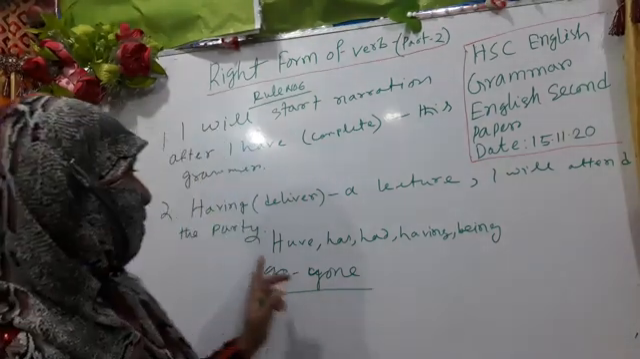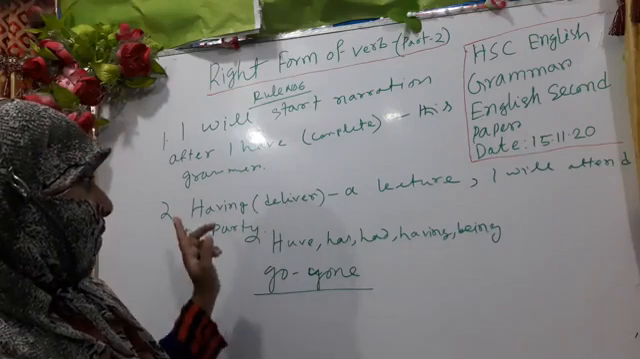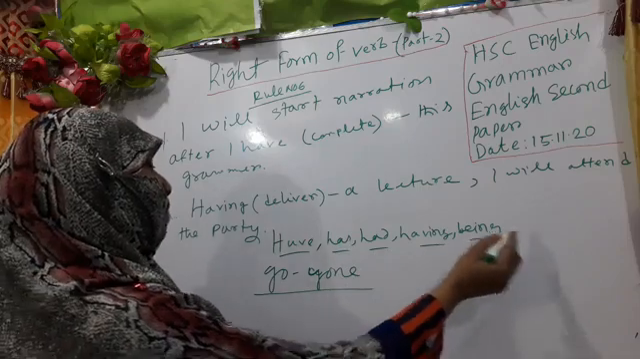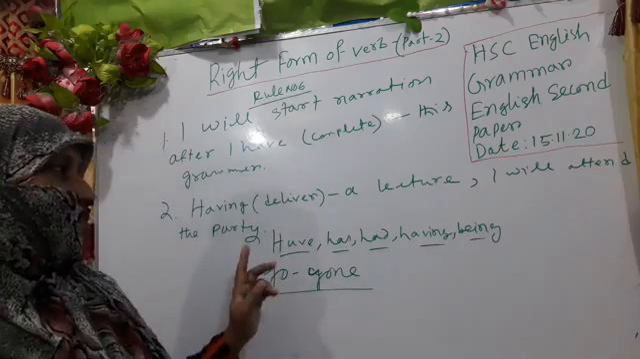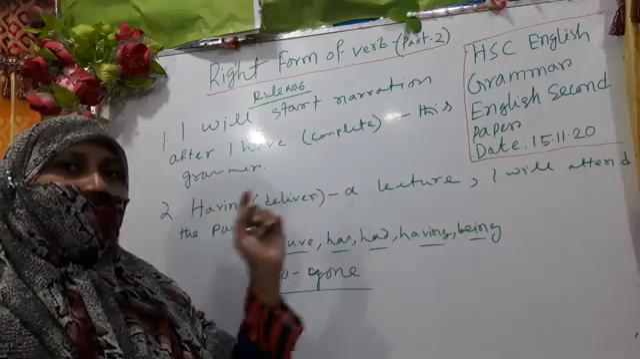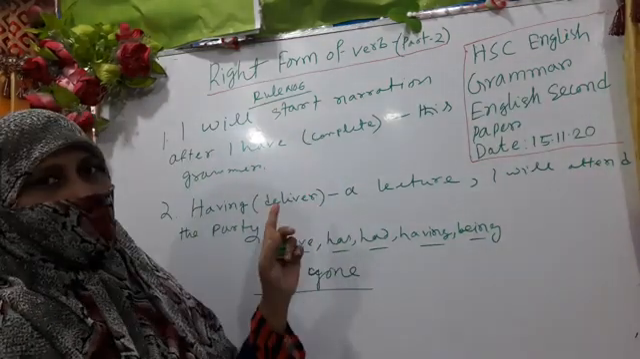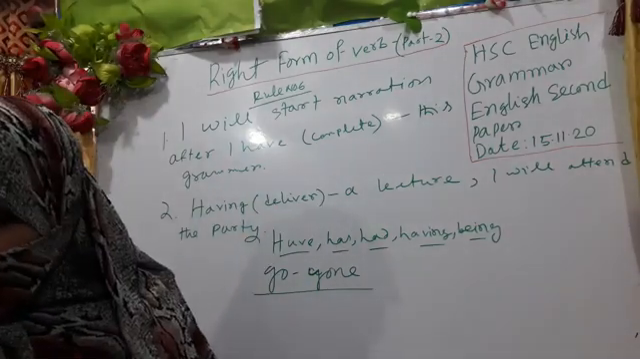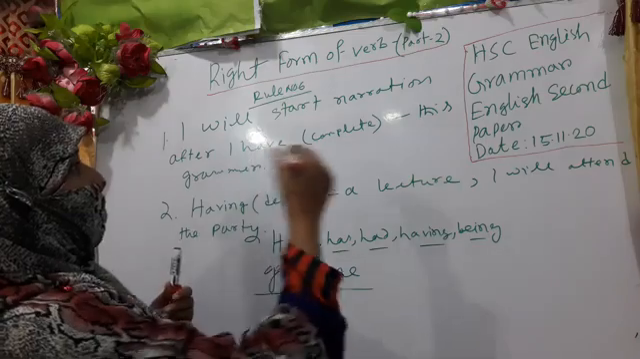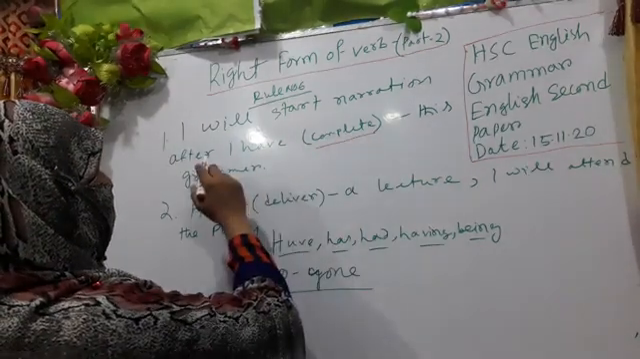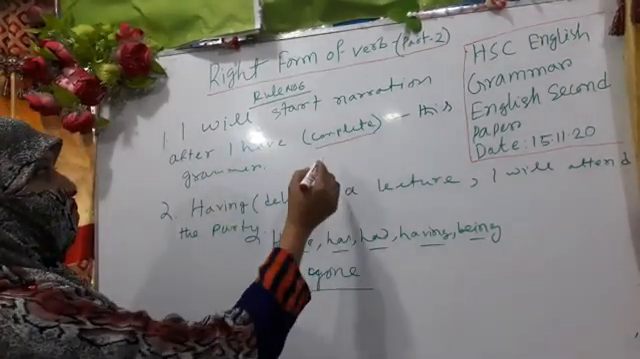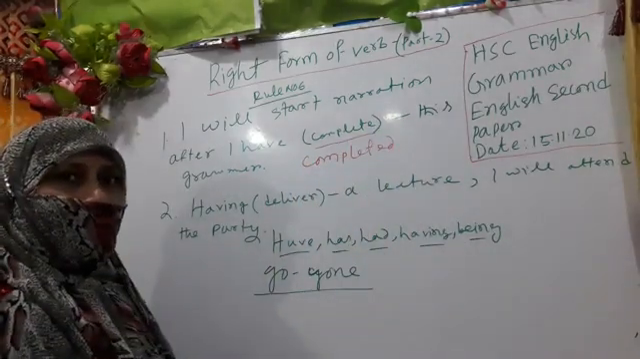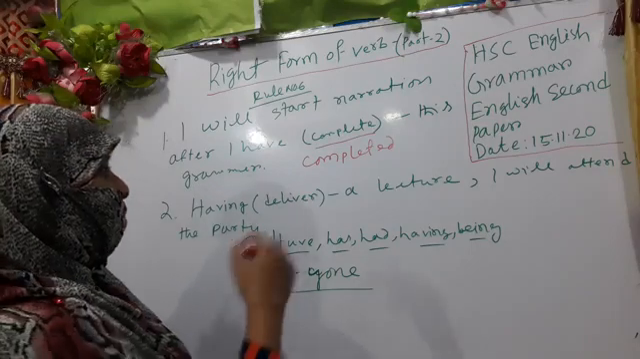So my dear learners, before a bracket, if we find these types of verbs, have, has, had, having, being, and after these verbs we get a bracket, the bracket verb would be the past participle form. So what would be the answer? This is the word complete. I will start narration after I have completed. The right answer would be completed.